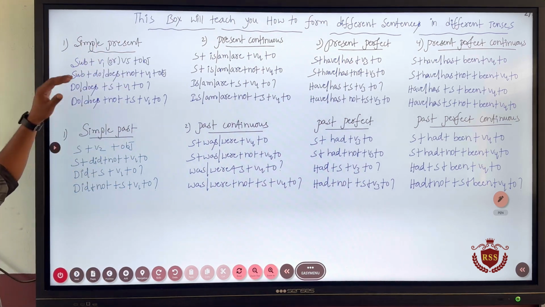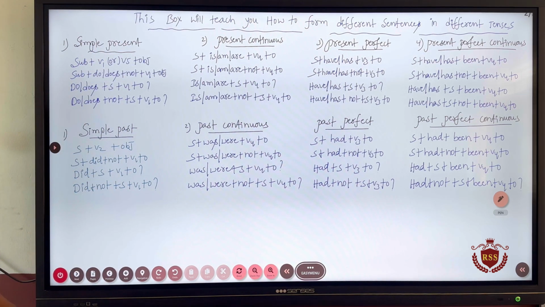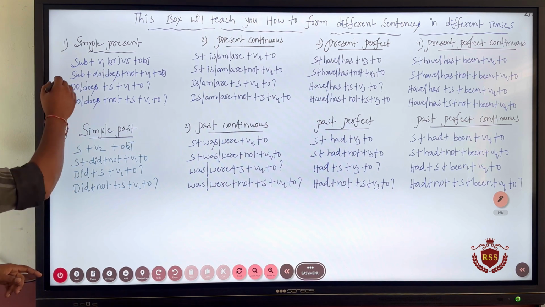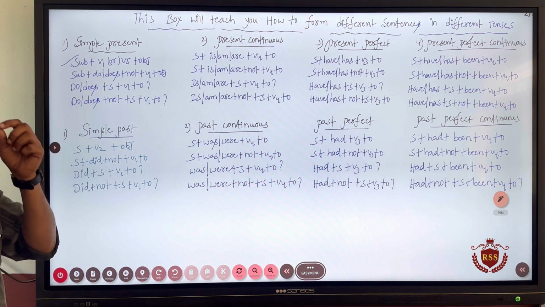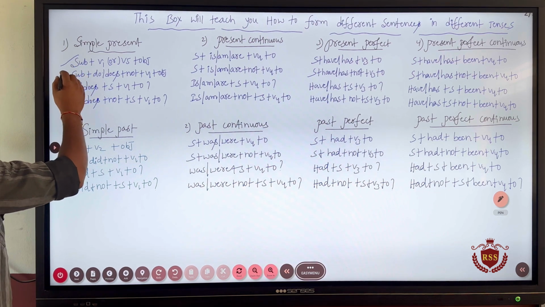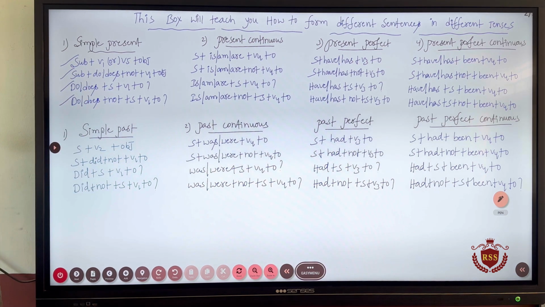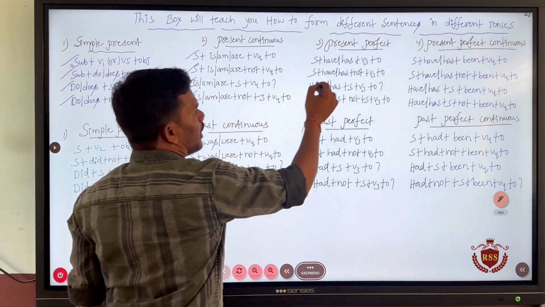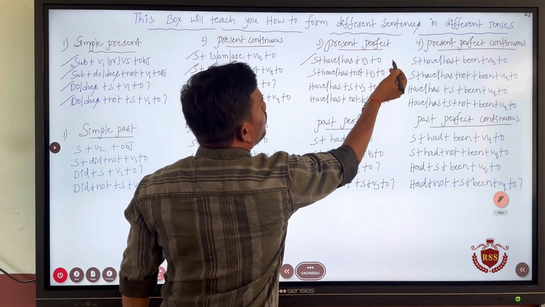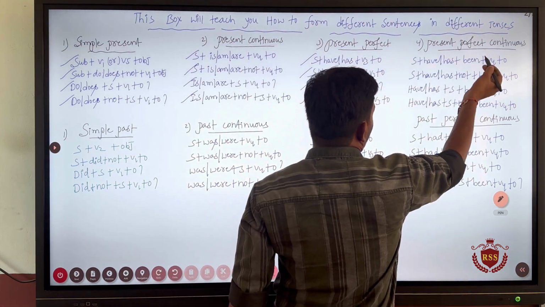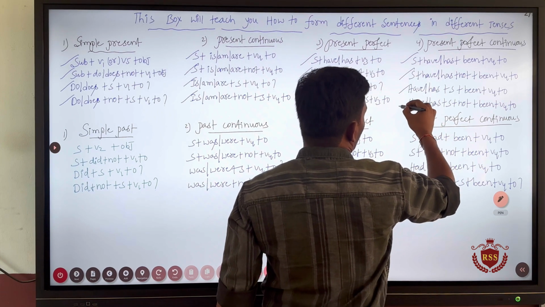Okay. See, the box will teach you how to form different sentences. The formation of the simple present tense will be like this: subject plus V1 or V5 plus object, and this is positive. I already taught you that we have 4 kinds of sentences: positive, negative, interrogative, and negative interrogative, right? In simple present tense, we form positive, negative, interrogative, and negative interrogative sentences like this. When it comes to present continuous, positive, negative, interrogative, negative interrogative, and for perfect also positive, negative, interrogative, and negative interrogative. And for perfect continuous also, positive, negative, interrogative, and negative interrogative.